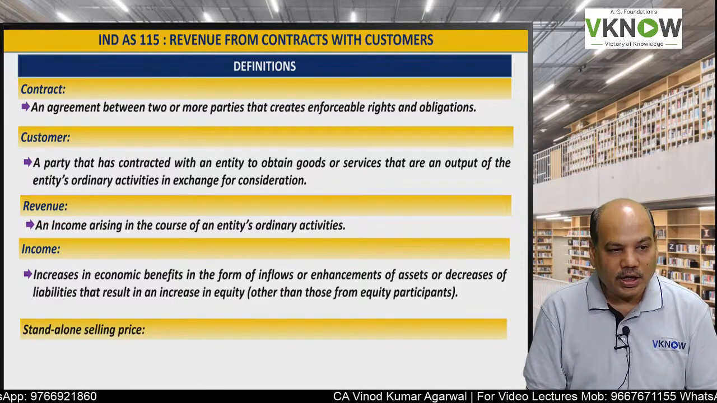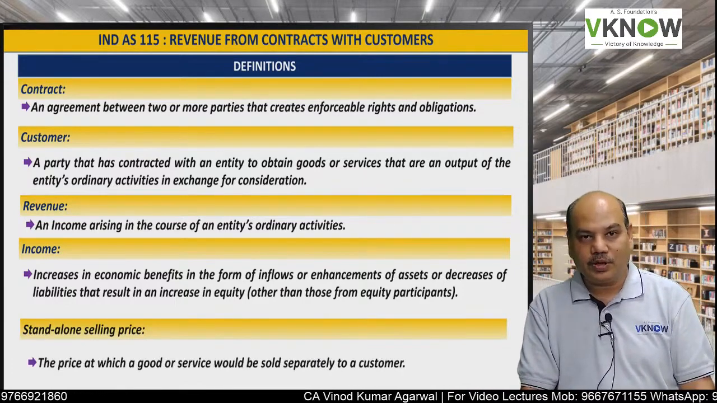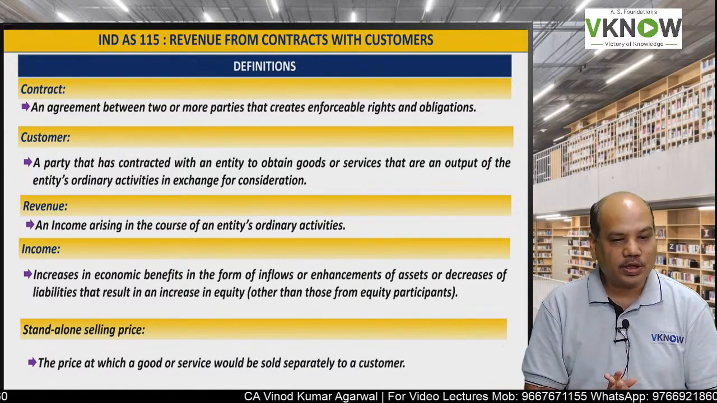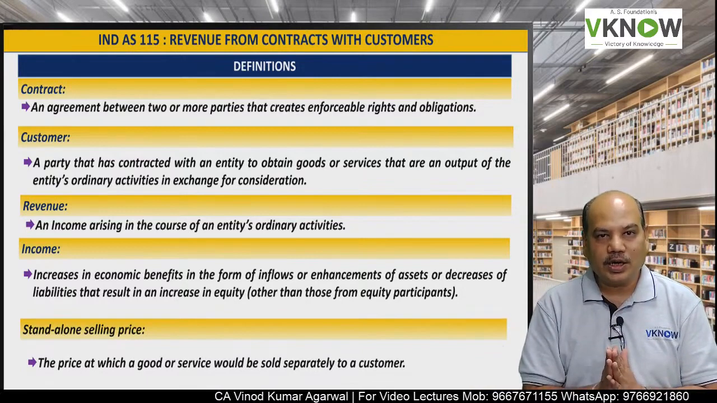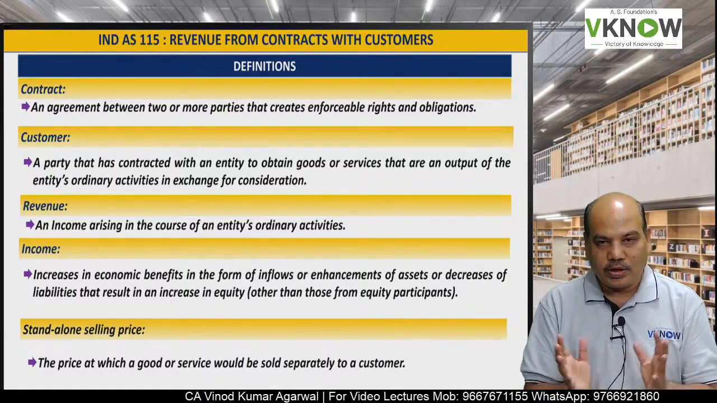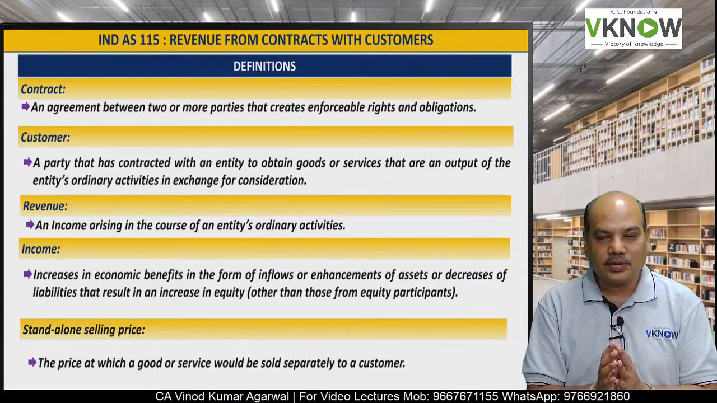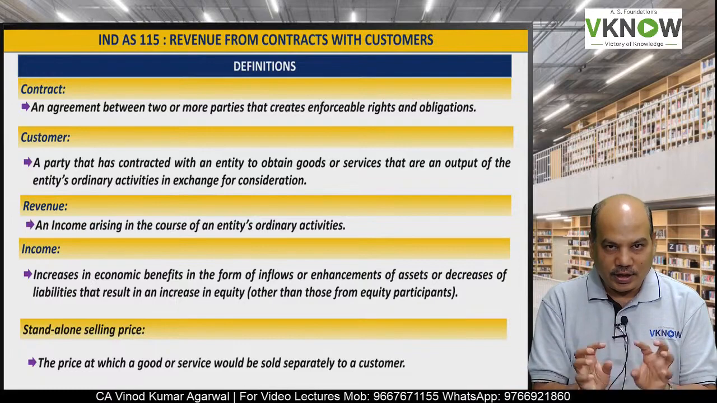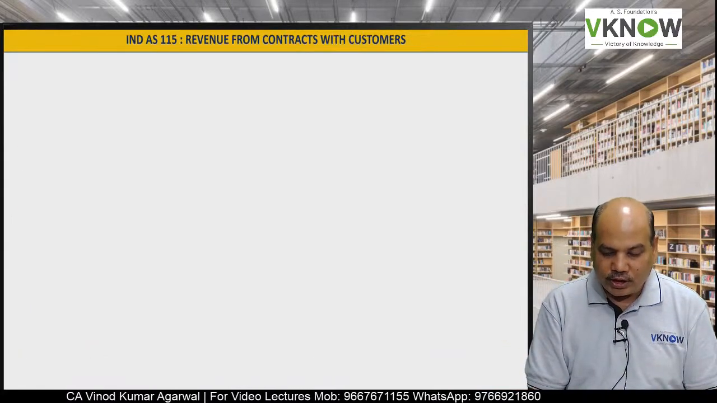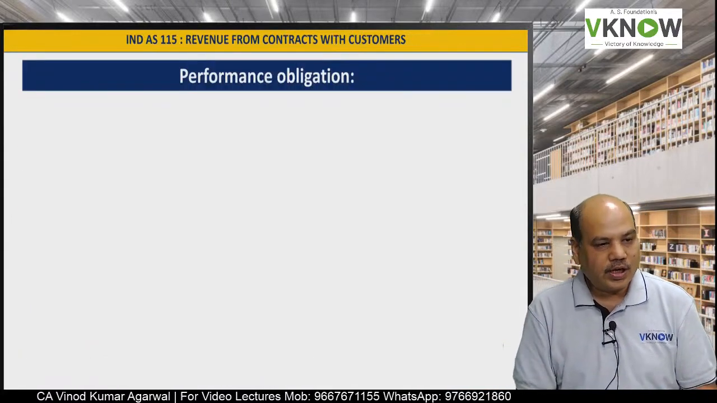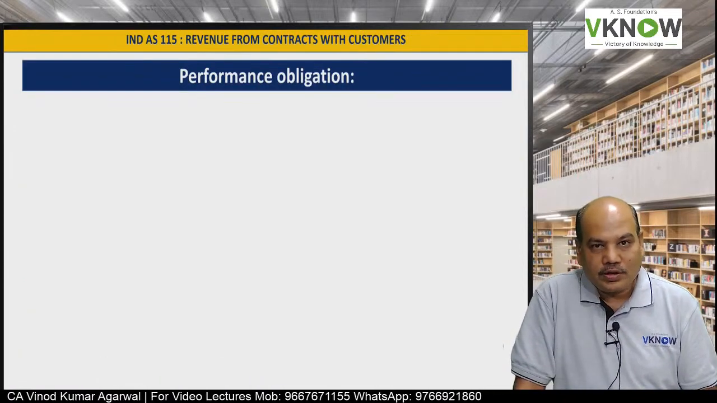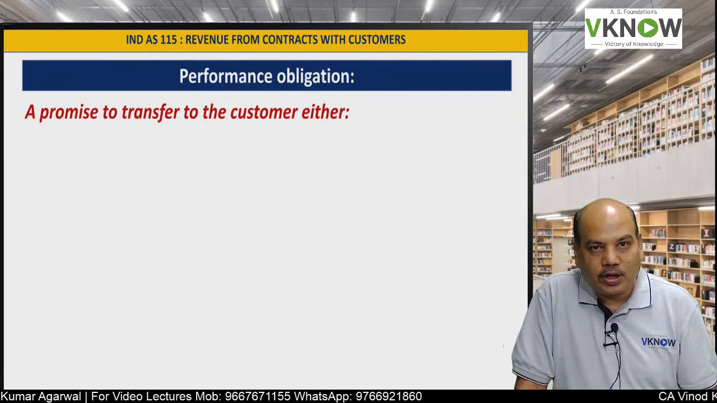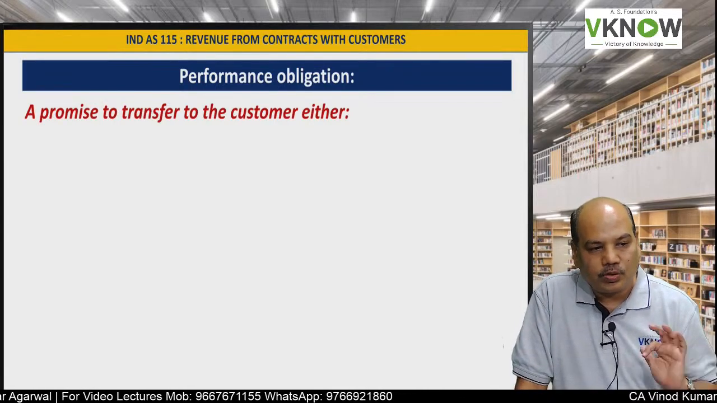Then we'll discuss standalone prices. Standalone price means the price at which goods or services will be sold separately to a customer. This concept of standalone price is required when two or more products are bundled and sold together. In that case, the standard would require you to allocate on the basis of standalone prices. Now next is performance obligation. The standard would require you to identify performance obligations.